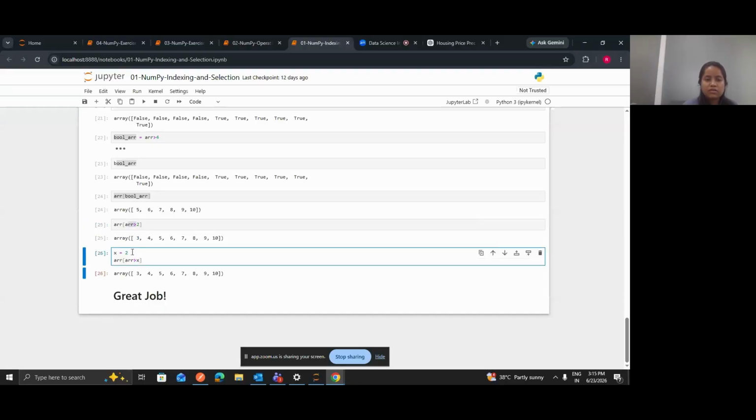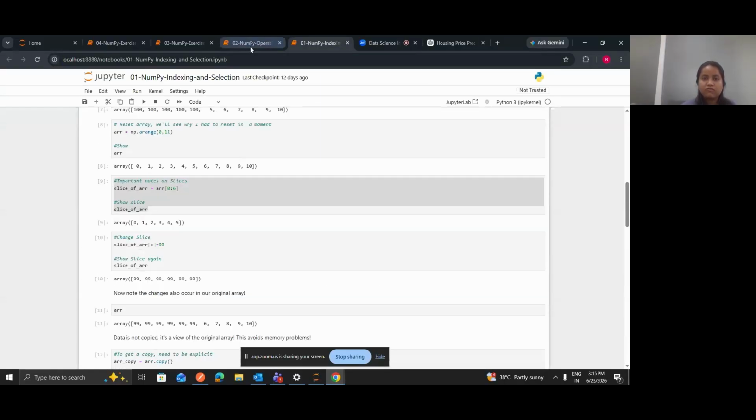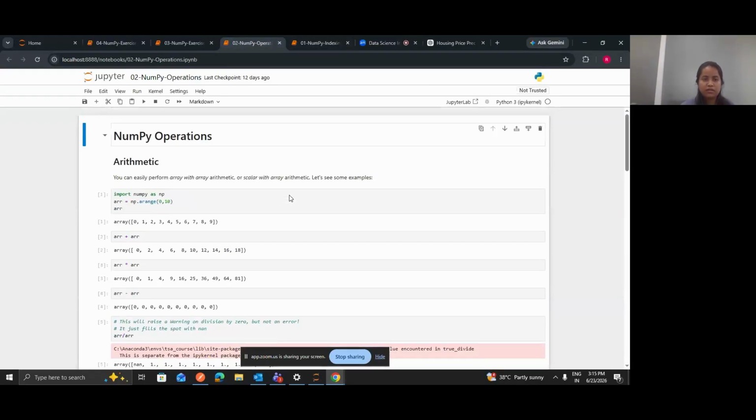Now here, as you can see that x is equal to 2, it will check that okay, all the elements which are greater than 2 will be printed, similar to what we had here. So sometimes there are different ways of writing the same thing. But if, in selections and indexing, you want to select some values based on some condition, that you can do by using this way. I think we have covered this indexing part.